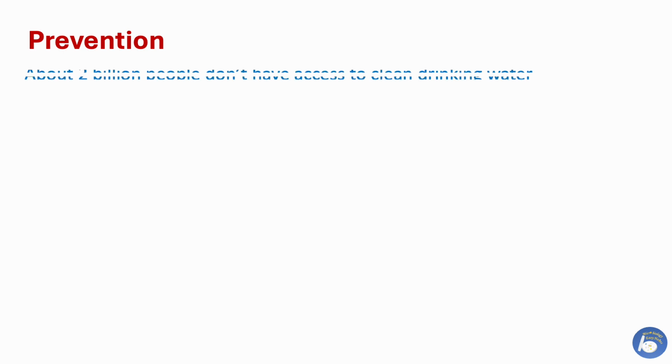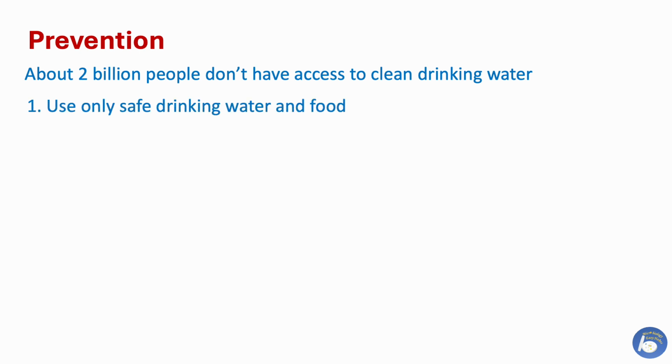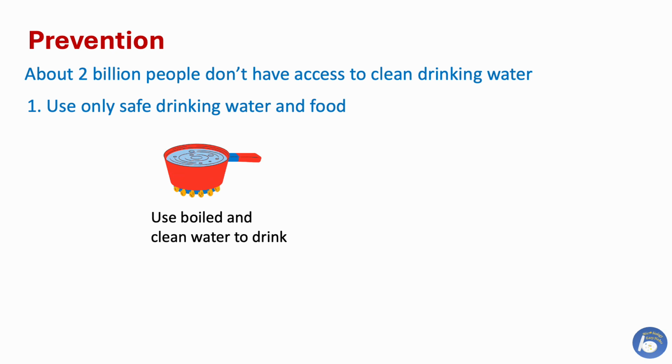Prevention. Millions of people either get infected or die because of cholera every year. The fact is, over 2 billion people don't have access to clean drinking water and basic sanitation facilities. So how can we prevent this disease? First is to use only safe drinking water. If in doubt, boil the water, cool it down and then drink it.